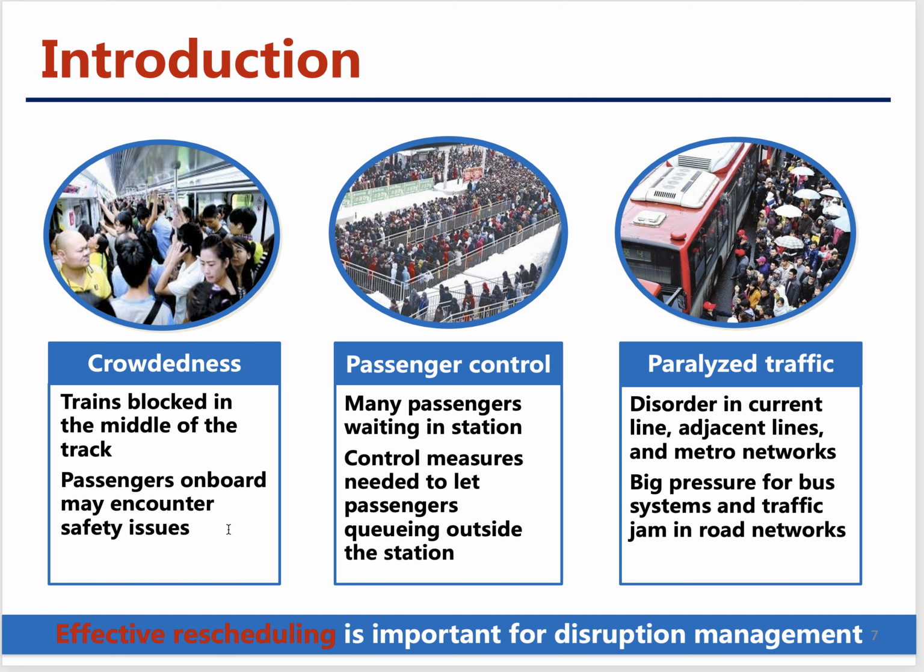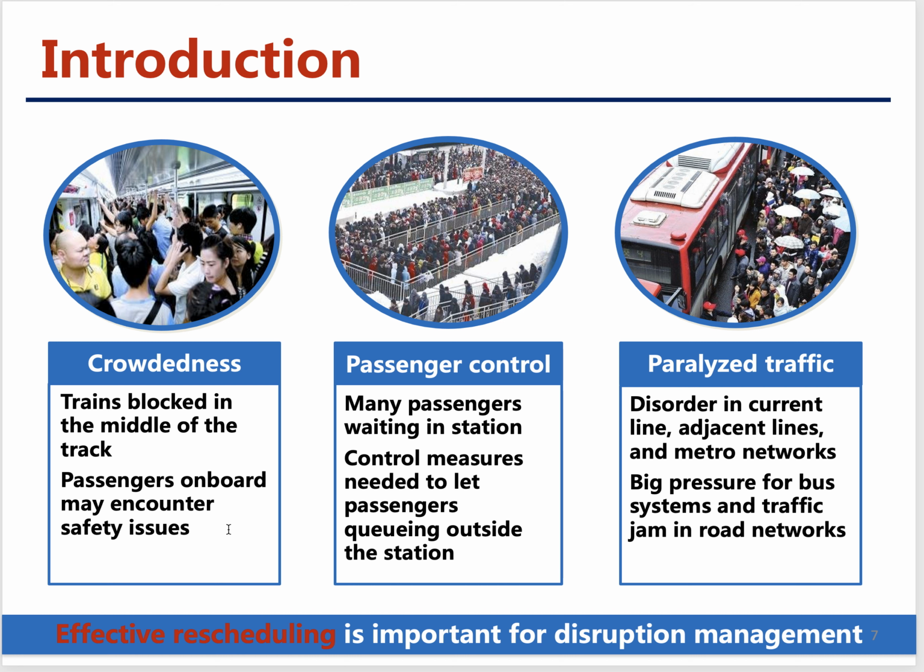And also, when disruption happens, the capacity of the metro line is reduced. So many passengers wait inside the station. Of course, when the station reaches its maximum capacity, we also introduce some control measures to let the passengers wait outside. So they need to queue outside the station. In this case, some of the passengers may leave the station. They may say, I am going to take the bus, or I am going to take a taxi. So many passengers are queuing outside the metro station, waiting for the bus or taxi, and the road networks do not work well.